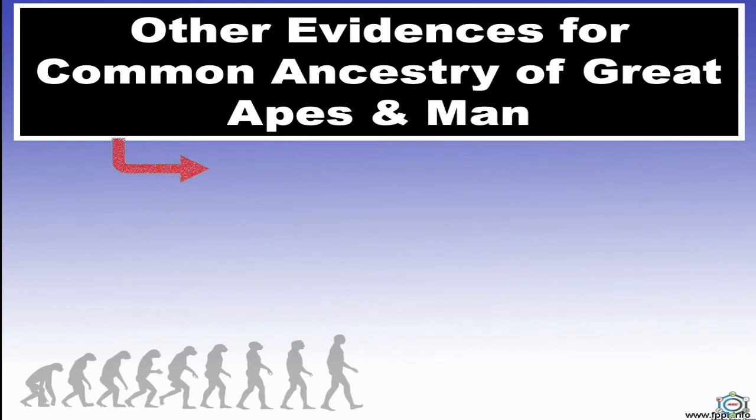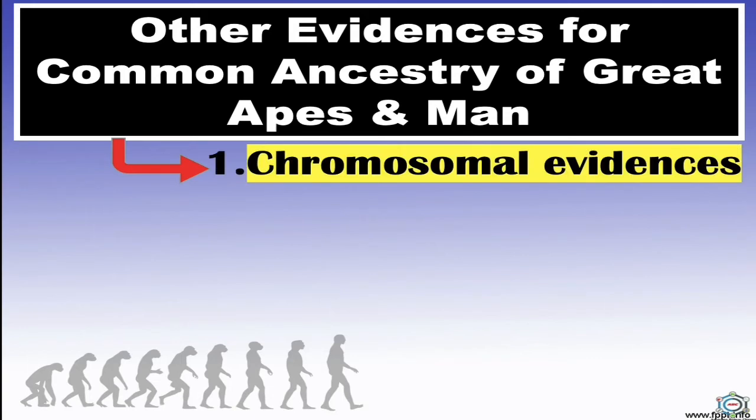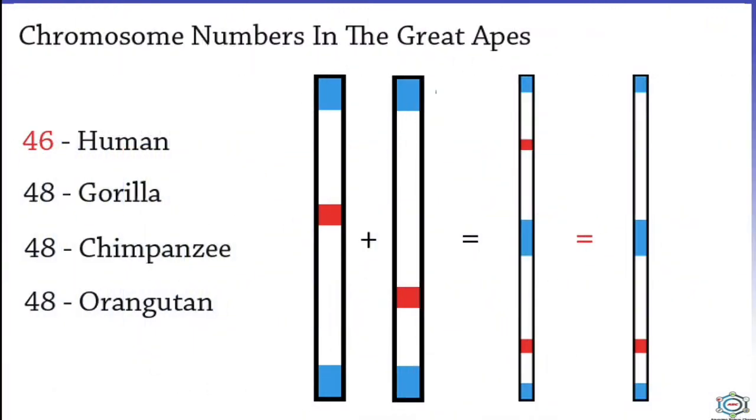In this, here you can see the first, that is the chromosomal evidences. Similarities in the chromosome number, DNA content and the banding patterns of the chromosomes between the great apes, that is orangutan, chimpanzee and gorilla, and humans indicate their common ancestry. The diploid number of chromosomes is 46 for man and 48 for orangutan, chimpanzee and gorilla.